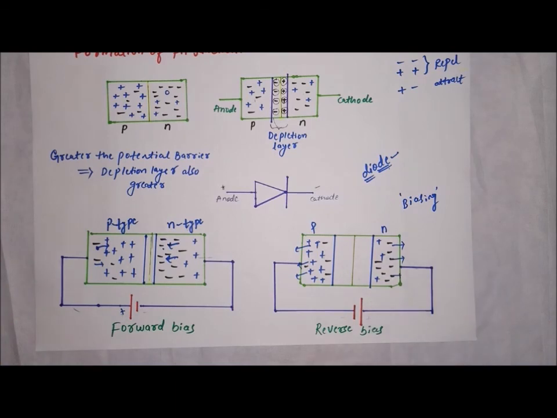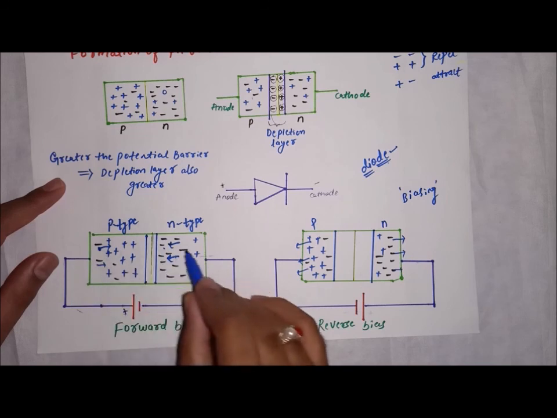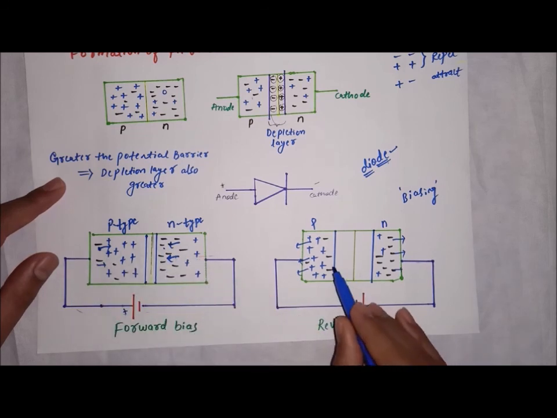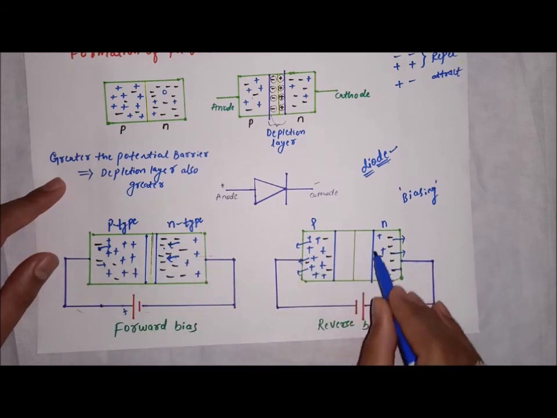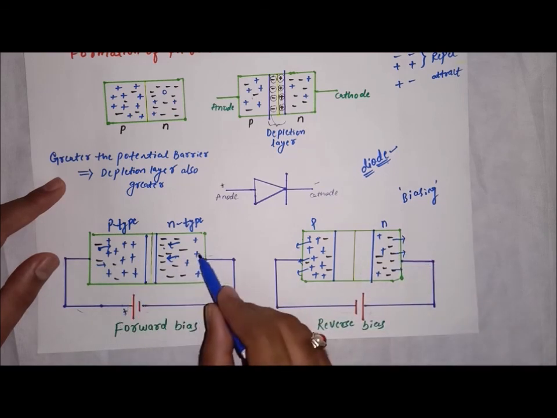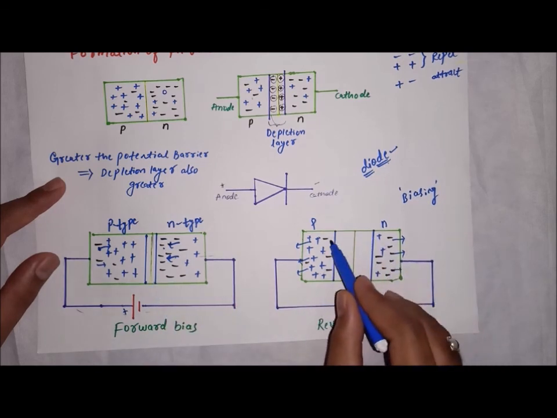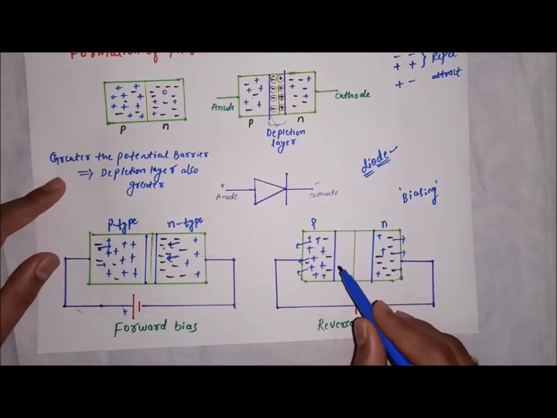Therefore, the conclusion is that in forward bias the current flows. In reverse bias the current doesn't flow in a diode. When current flows, the resistance is very low. When the current doesn't flow into the diode, the resistance of the diode is very high.